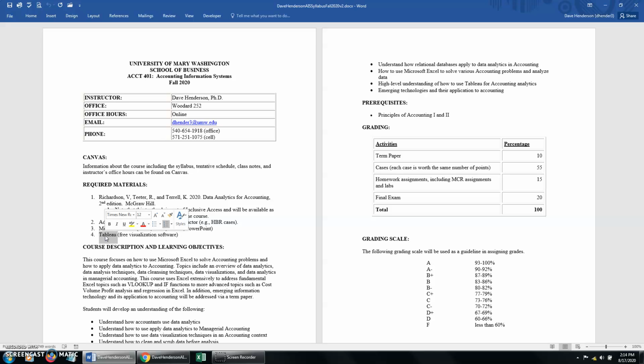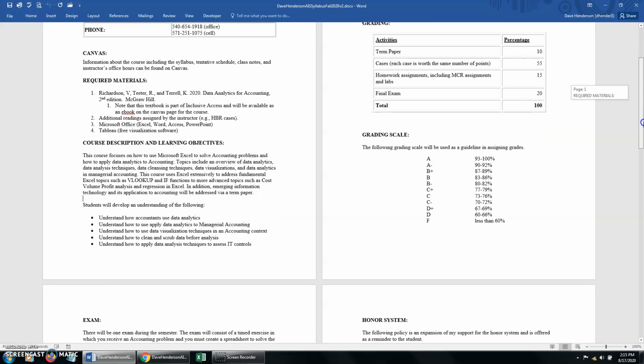So when you look at the course description and learning objectives, make sure that you understand how to use data analytics. You can apply data analytics to all the different subdomains in accounting. We can look at it in terms of auditing, financial accounting, tax, and also managerial accounting. Well, my favorite is managerial accounting.